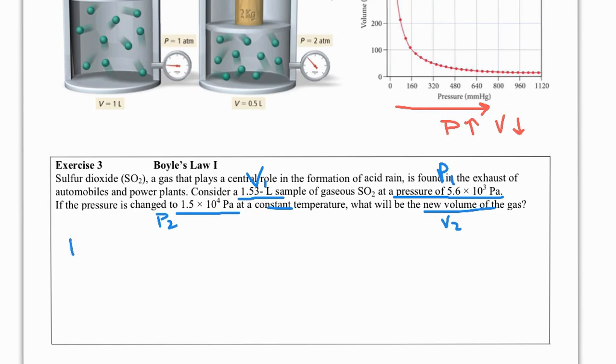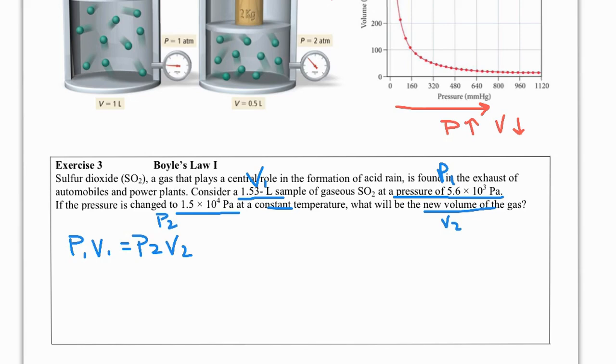So Boyle's law, when I only have pressure and volume and I keep the temperature constant, is P1 V1 equals P2 V2. All we're really doing with gas laws, which is nice, is algebra. And algebra is pretty simple, so we're just going to plug in what we have.